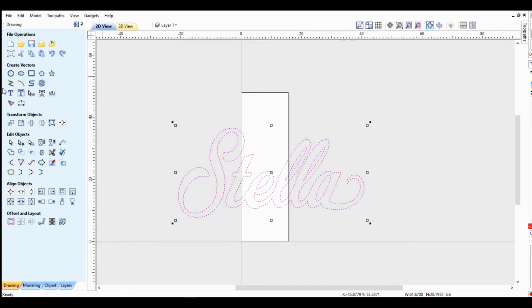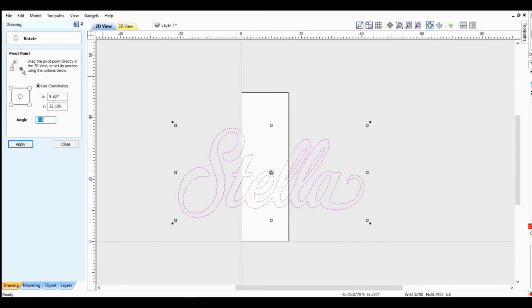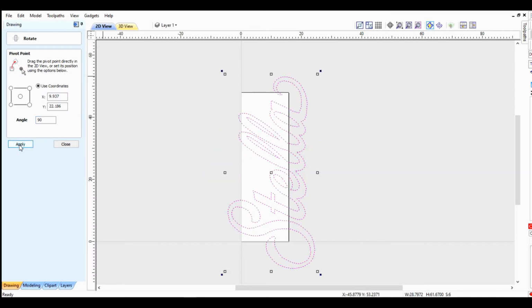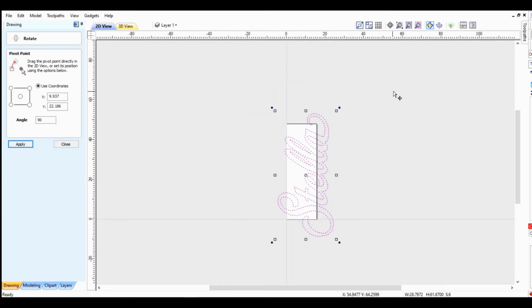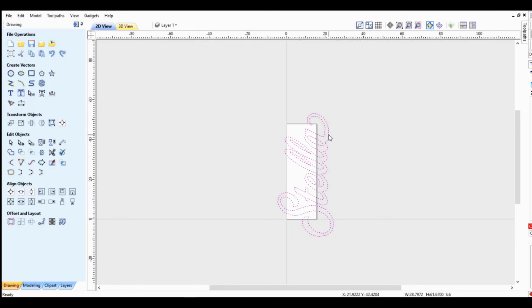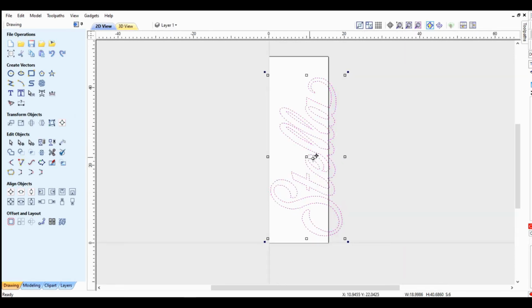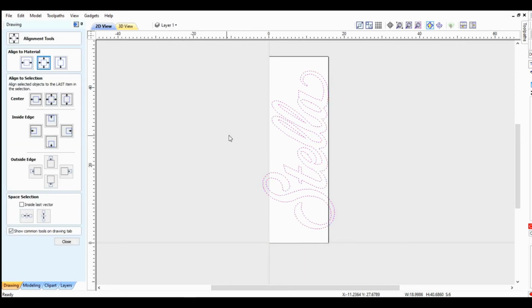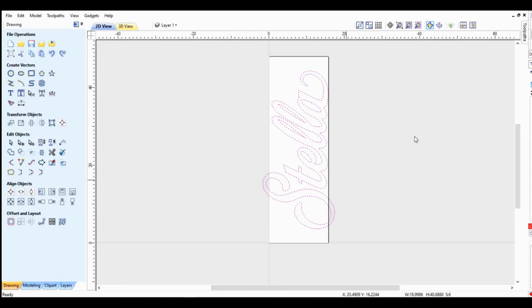And I'm going to rotate it 90 degrees. Use the rotate tool, enter 90, apply it. See, it's too big for the stock. So let's close that down and make some adjustments here. With control and shift click, it'll resize from all dimensions, all sides. And let me center it. There we go. Still a little big.